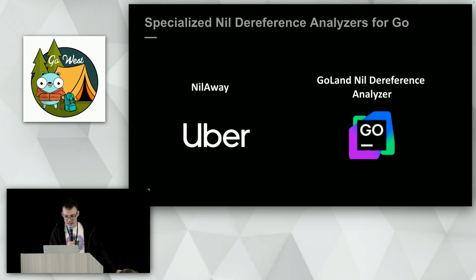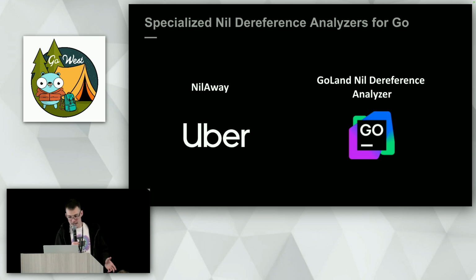So, NilAway is developed by the Uber team, and it's designed to work offline, for example, during build time or in the CI/CD pipelines. The GoLand analyzer is developed mostly by me and other guys from the GoLand team. Thank you. So feel free to ask me anything about it. I'm really happy to share its internals. And yeah, this GoLand analyzer is mostly developed to work on the fly in the IDE, so it can spot issues while you are typing your code, like a regular inspection in the IDE.